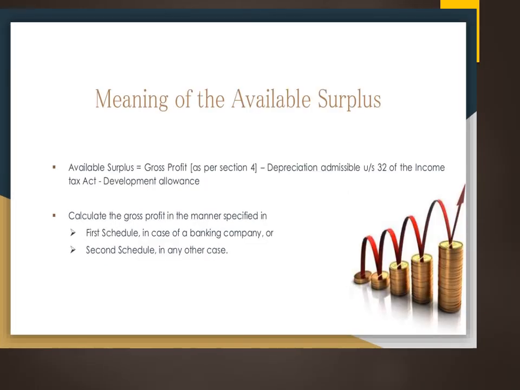Now when you talk about the available surplus, as we know, available surplus is equal to gross profit minus depreciation, that is admissible depreciation under section 32 of the Income Tax Act. If we have any development allowance or development rebate, that will be taken as a deduction. So when we talk about the gross profit, we have to take a gross profit calculation. First schedule is for non-banking companies and the second schedule is for all the other companies.